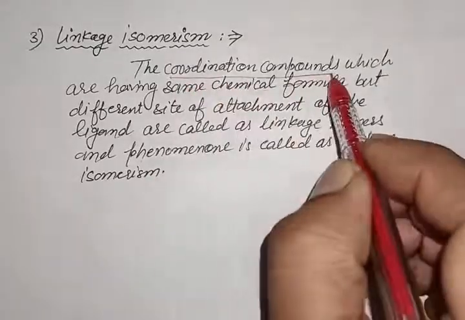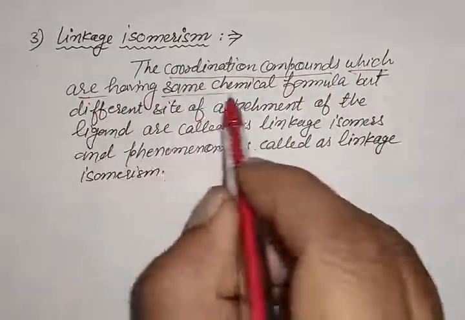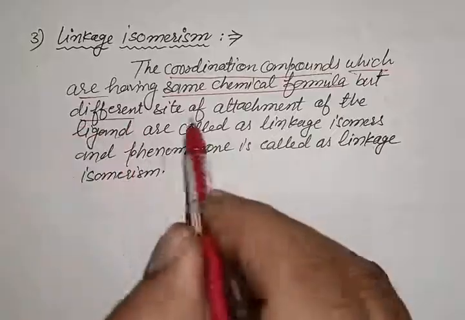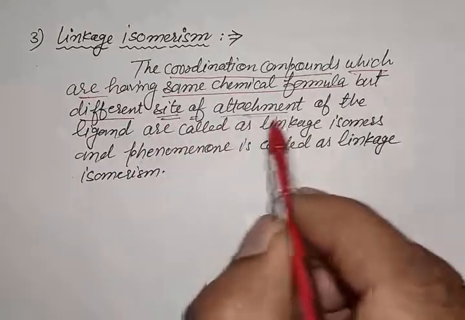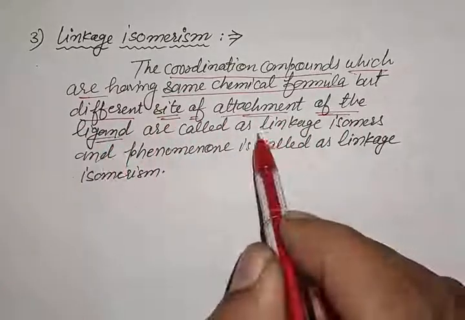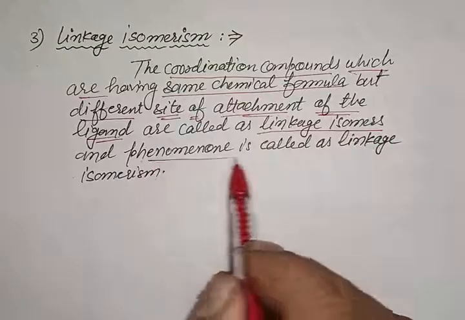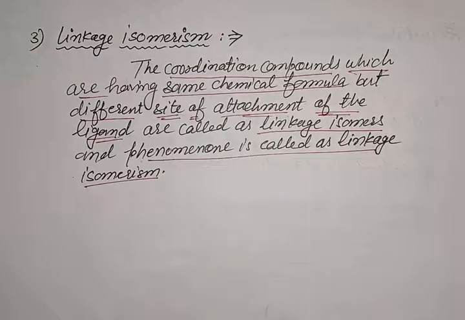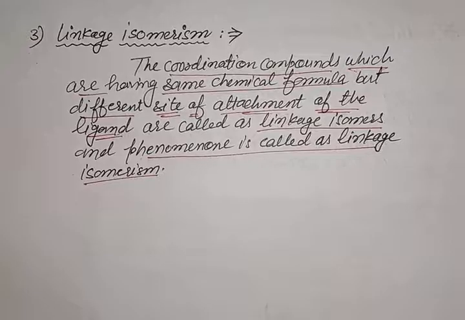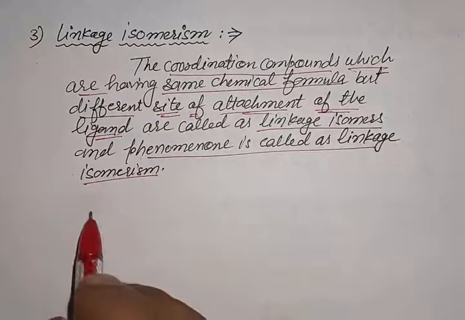Next one is the linkage isomerisms. The coordination compounds which are having the same chemical formula but having a different site of attachment of ligands are called linkage isomers, and the phenomenon is called linkage isomerism. Let's have two examples.